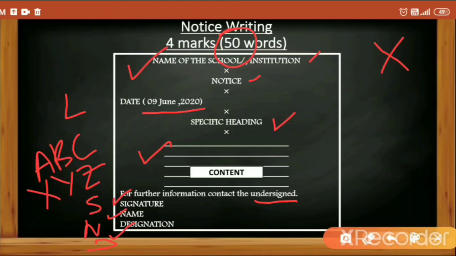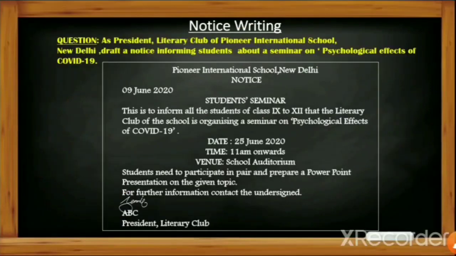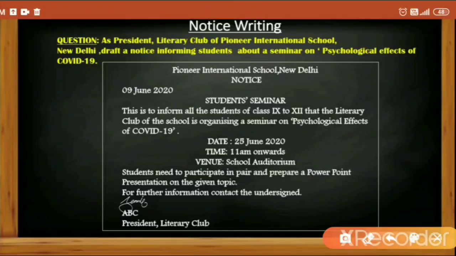So let's go through an example to learn it better. Let's read the question first. As President, Literary Club of Pioneer International School, New Delhi, draft a notice informing the students about a seminar on psychological effects of COVID-19. So the information which we derive after reading the question is: the school's name has been given, my designation has been given, the club name has been given, and the topic, that is, a seminar would be held, and on which topic, that is also given. So this information we have to write in the notice as it is given.